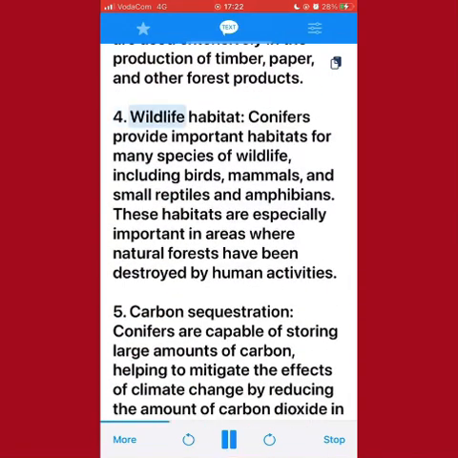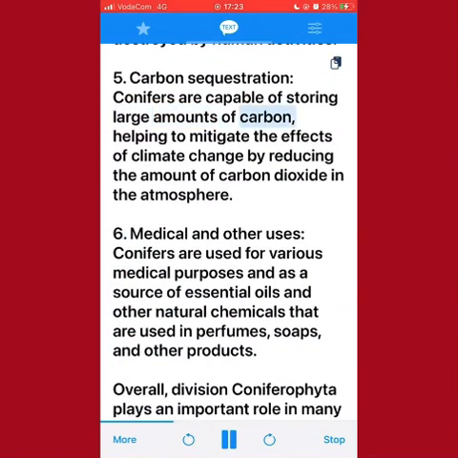4. Wildlife habitat. Conifers provide important habitats for many species of wildlife, including birds, mammals, and small reptiles and amphibians. These habitats are especially important in areas where natural forests have been destroyed by human activities. 5. Carbon sequestration. Conifers are capable of storing large amounts of carbon, helping to mitigate the effects of climate change by reducing the amount of carbon dioxide in the atmosphere.